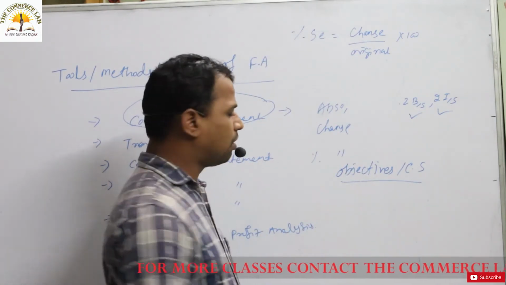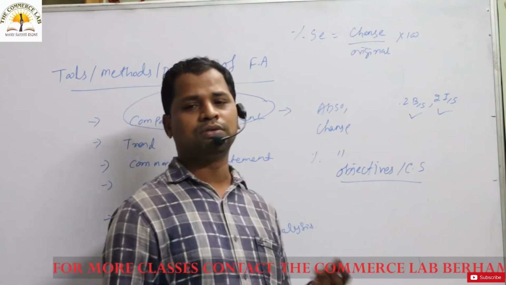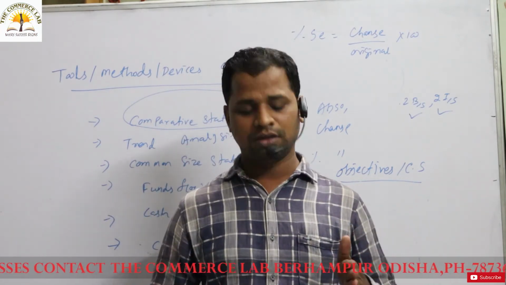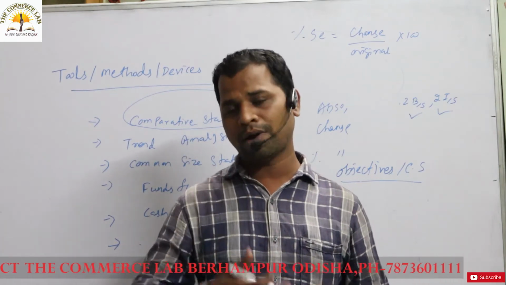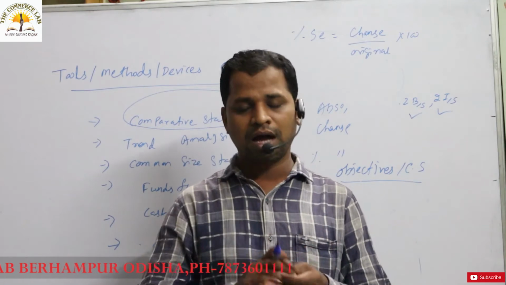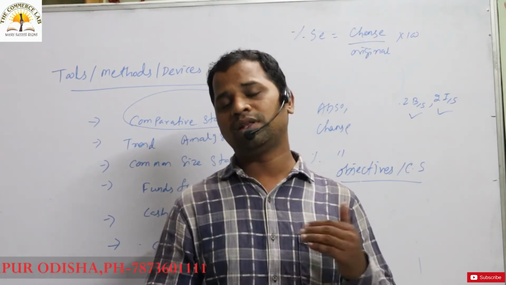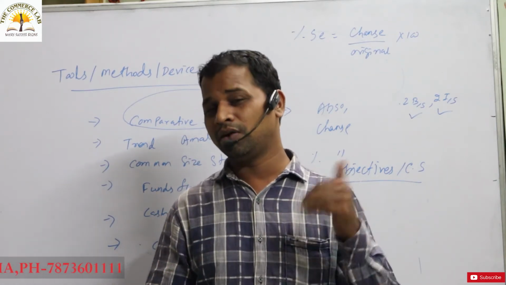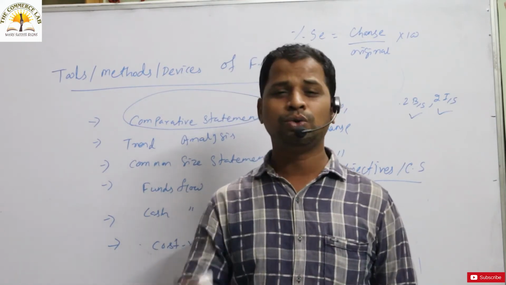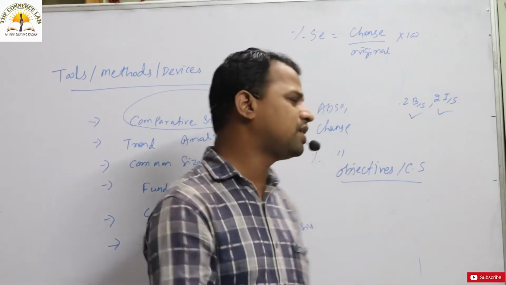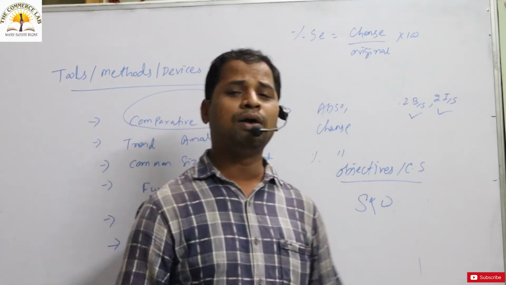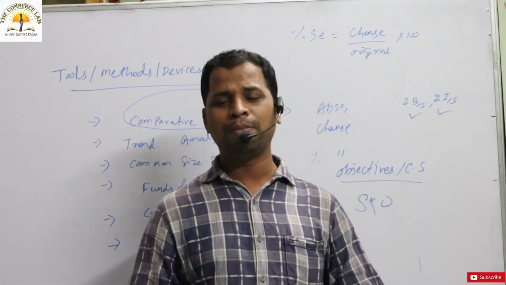To draw certain conclusions, whether the balance sheet position from one year to another is improving or not, whether the particular items are increasing or decreasing. Based upon the change, you have to take the decision. You can know the strength and weakness of the company. That is the objective of comparative statement.